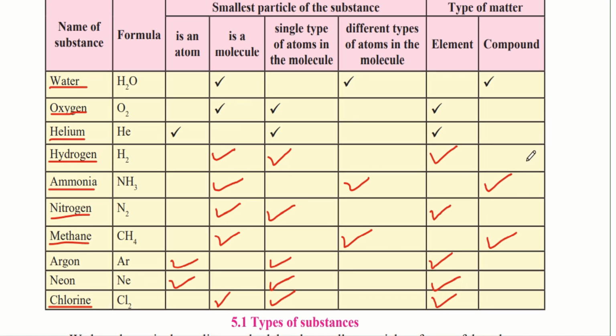So let us summarize this table. An atom is the smallest unit of matter and a molecule is a group of atoms. So if the formula has more than one atom, it will be a molecule. The next thing we have to see is the types of atoms, whether they are of different types or the same type. If there is a single type of atom in the molecule, then it is usually an element. But if there are different types of atoms in the molecule, then it is usually a compound.